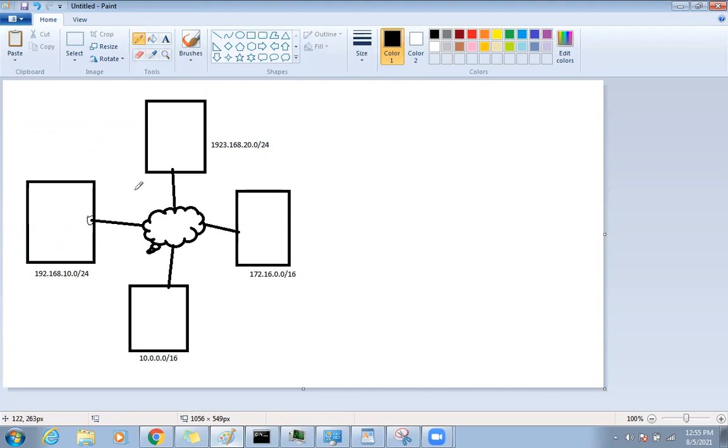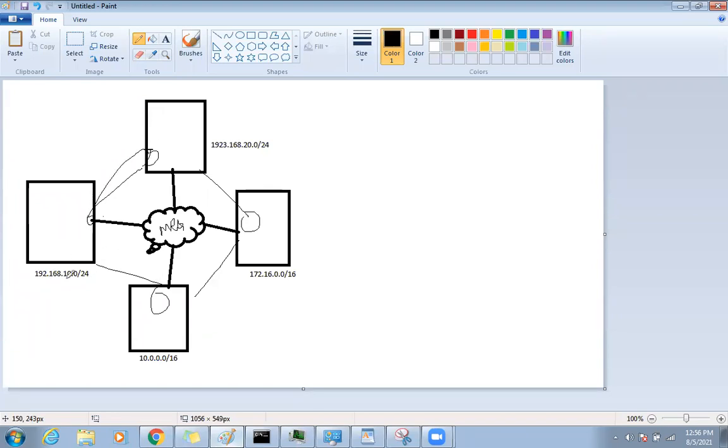If you are taking MPLS service from an ISP, they will provide you connectivity. So indirectly, logically, these offices will be connected like this, and you can do routing everywhere. In every office you will have routers, and these routers do the routing.